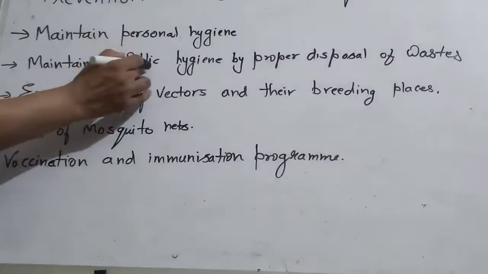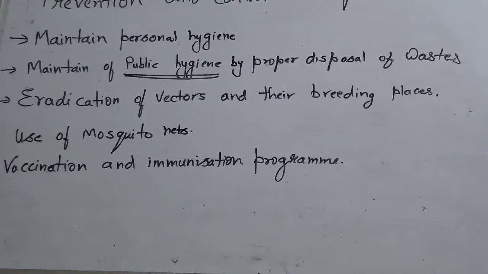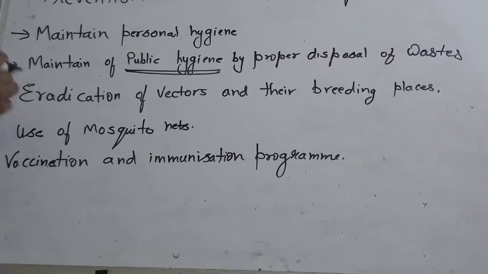So maintaining public hygiene is very important now in this scenario, through proper disposal of waste.